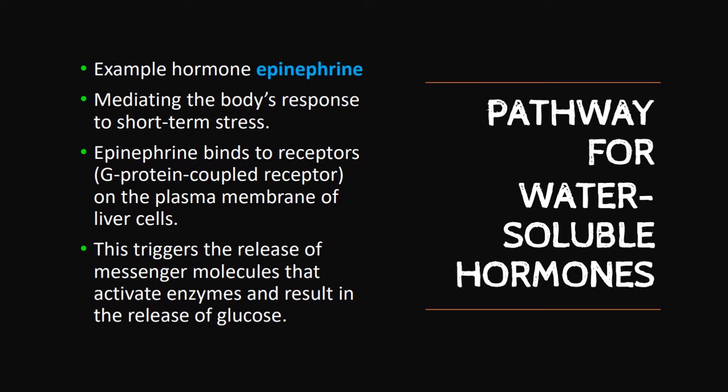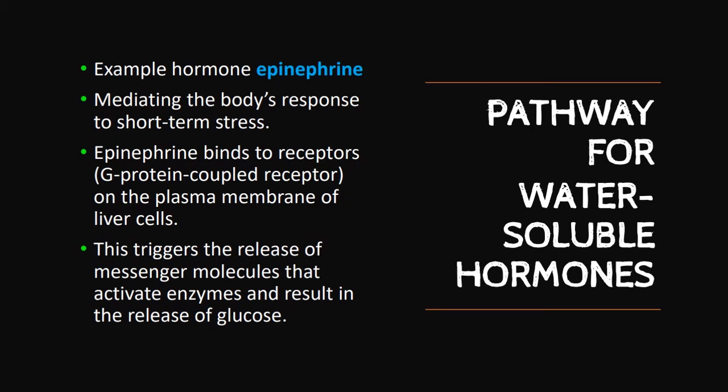What happens to epinephrine when it arrives at the target cell? It will bind to a receptor, which we also know as a G protein coupled receptor. It is located on the plasma membrane of the liver cell, and this reaction will trigger the release of a messenger molecule that will activate the enzyme.